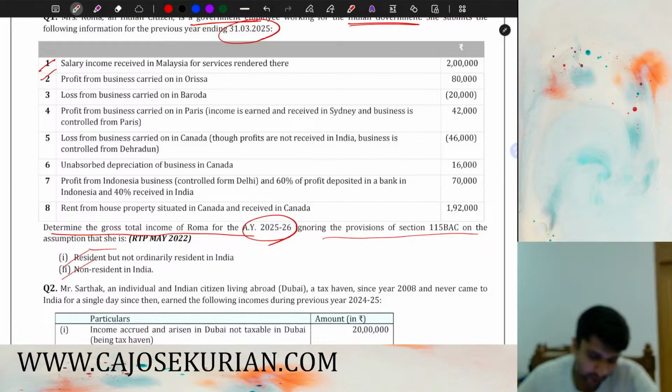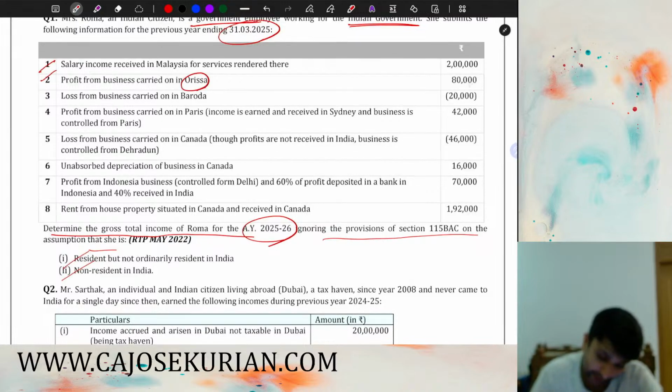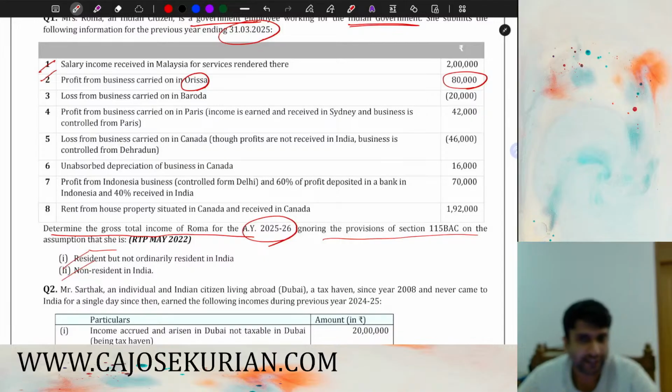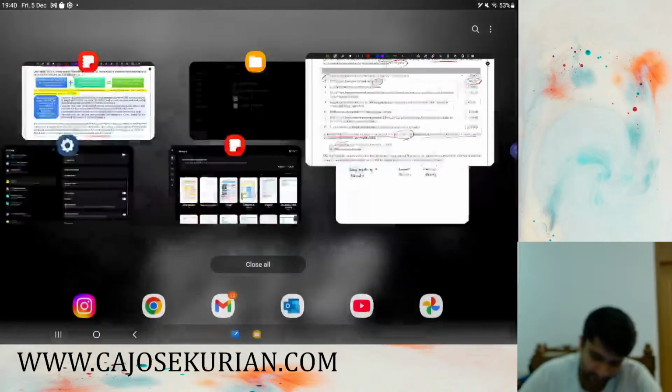Profit from business carried on in Orissa. Orissa is in India, and she has some business profits from India. If the business profits are from India, then definitely it is accrued in India and hence it is fully taxable in India.